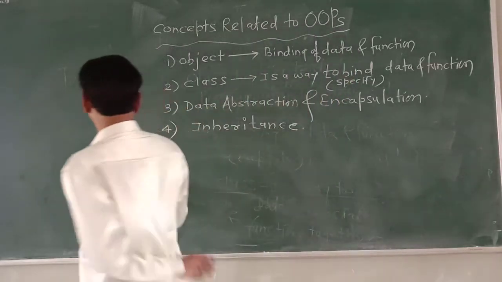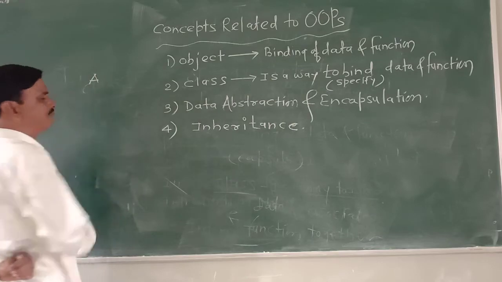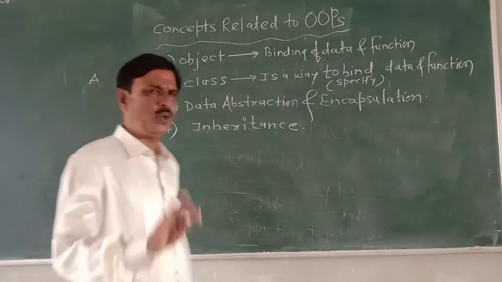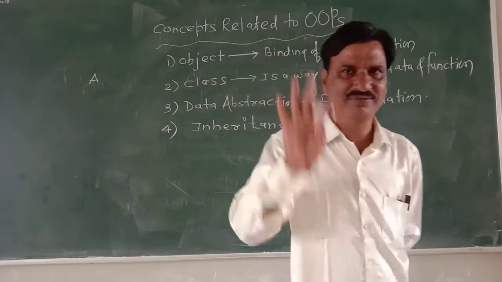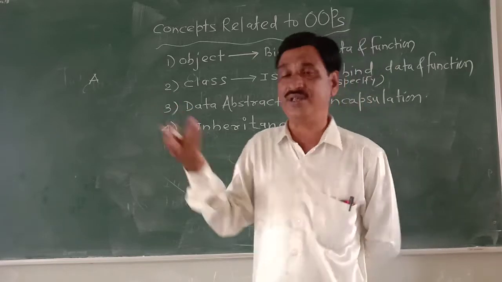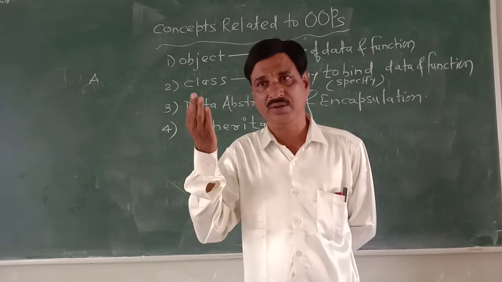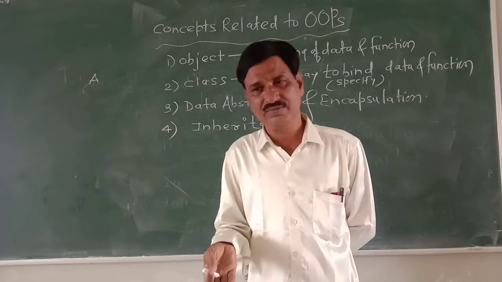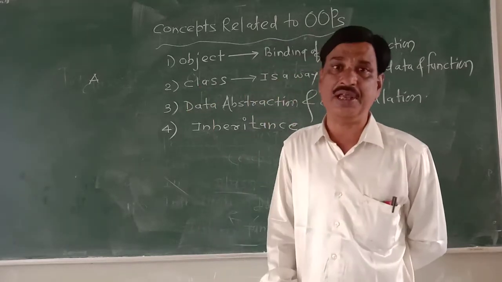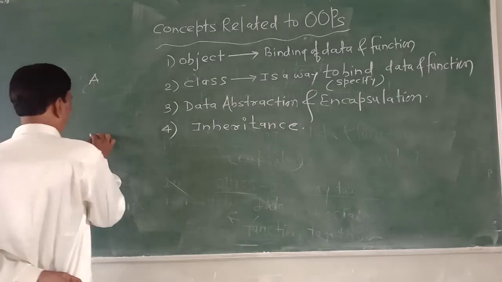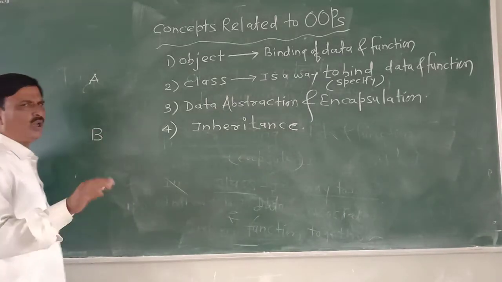Now say there is A. Whoever that A is, there is A. Whether it is a man, an object, whatever. Let there be A, and there is another B. Whoever.